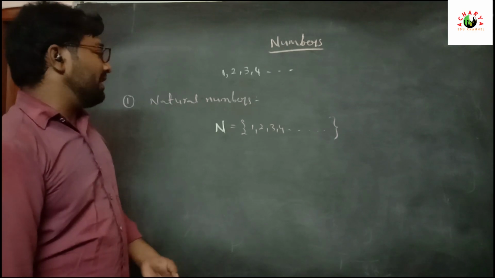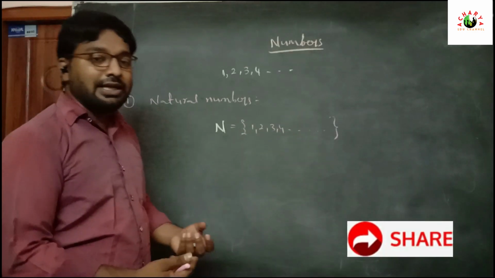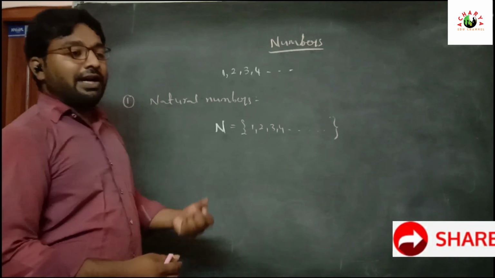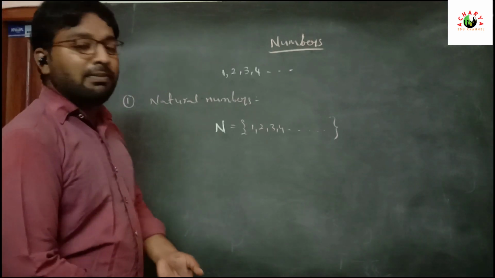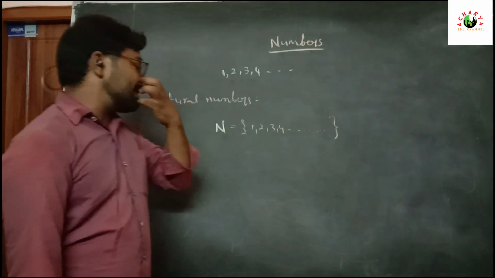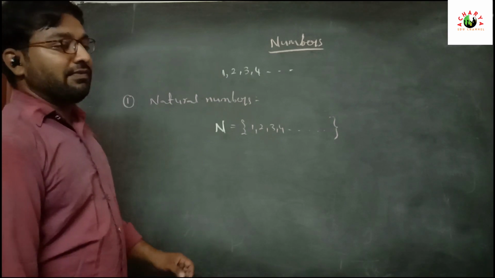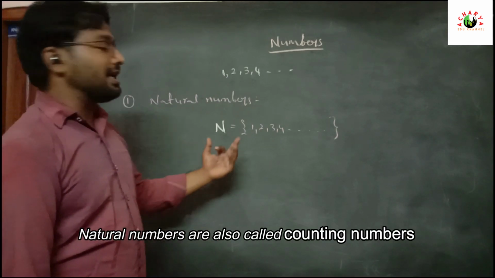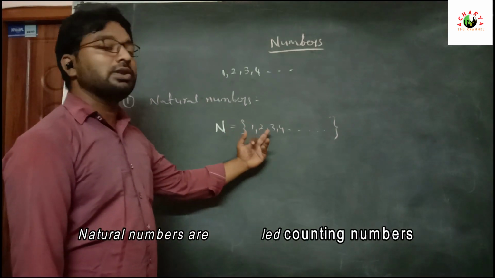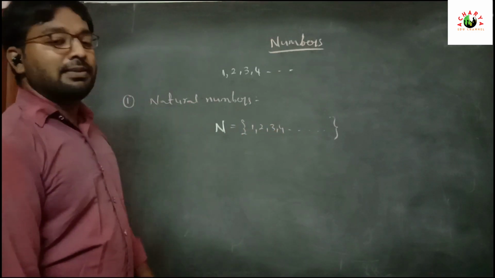In our daily life, daily we are entering the class and the class teacher takes attendance. While taking attendance, we start from 1, roll number 1, 2, 3, 4 and so on. Next, in our class we count the benches, starting from 1, 2, 3, 4 and so on. Those are examples of natural numbers.